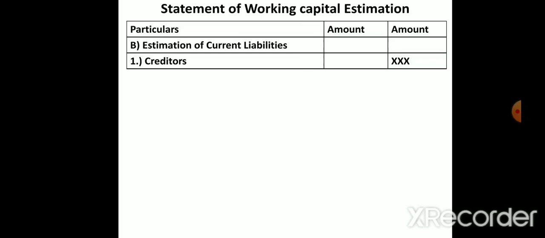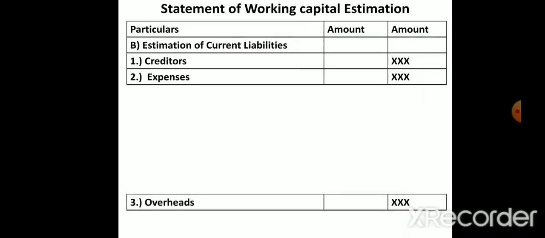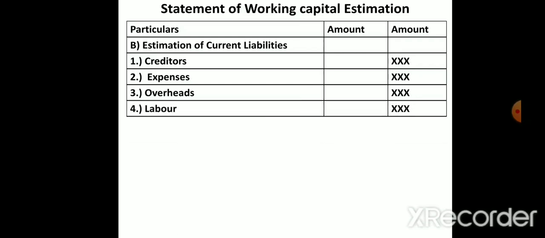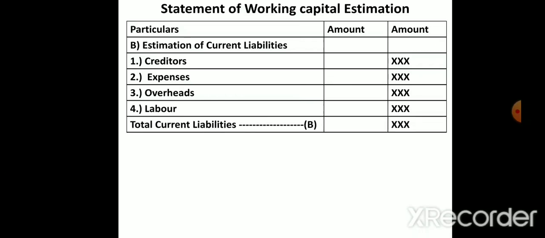We have brought raw material from the suppliers but have not paid yet, and in the future we are going to pay them. So creditors always depend on raw material. Then any other expenses or overheads if given, and labor expenses, if there are any, we have to take. So under this only 4 items will come: creditors, expenses, overheads and labor. This is the total current liabilities, the total of B.